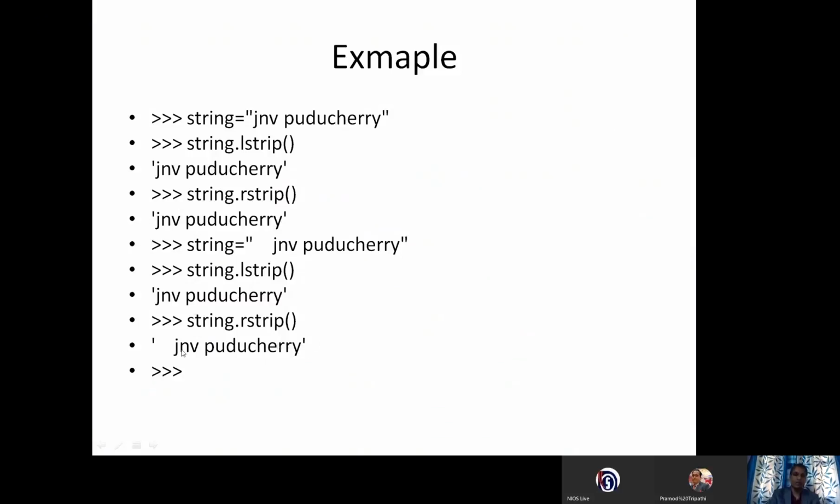Please remember in rstrip, if there is any beginning space, it will remain. It will not go until you apply the lstrip function.